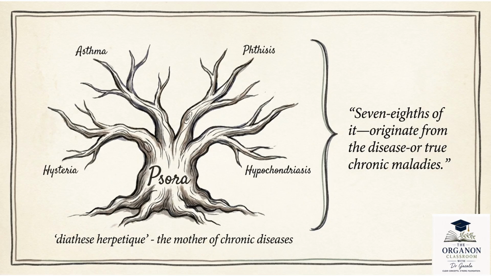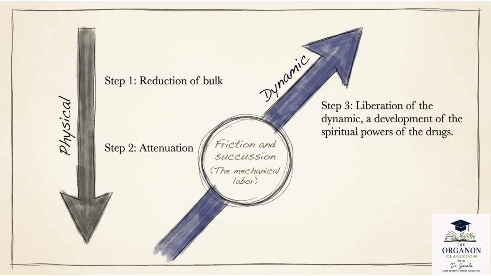Alright, here comes in potentization, aphorisms 269 to 270. Hahnemann describes how the latent medicinal power of a drug is developed through the processes of trituration and succussion, right? The mechanical labor. As the material quantity of the drug decreases, the dynamic medicinal power increases.